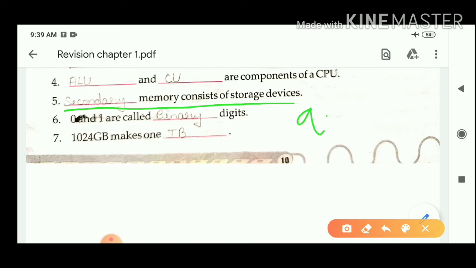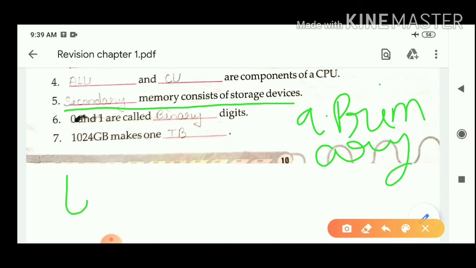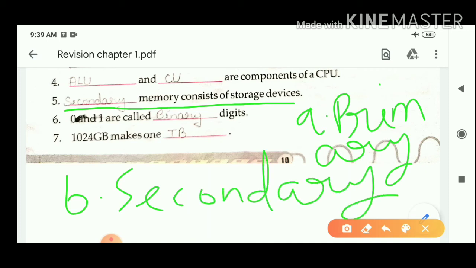Option A will be primary memory, and option B will be secondary. So the correct answer of this question is option B, means secondary memory. Secondary memory consists of storage devices.